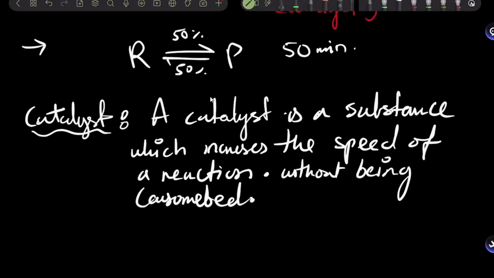And later on, when we study rate of reaction, that's when I'll give you the real definition of the catalyst. But for now, it is only a substance which is going to help increase the speed of reaction.